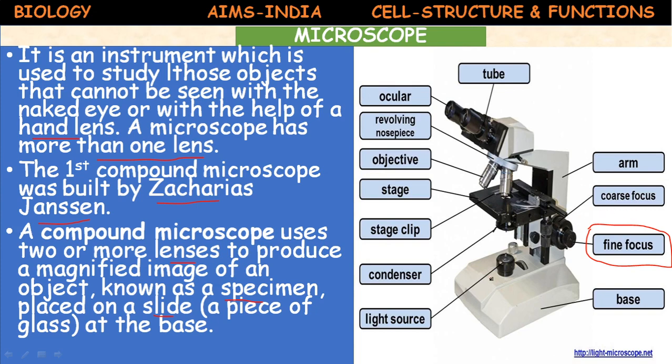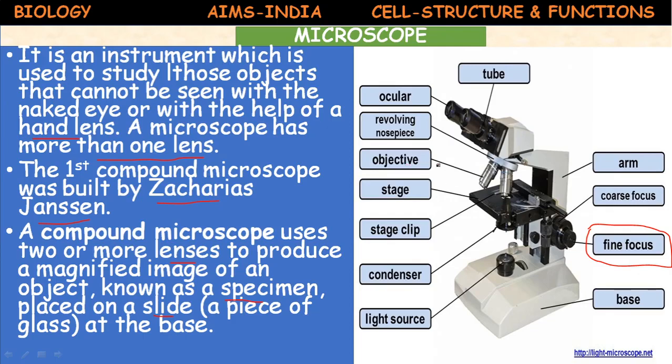This light source you need to adjust, and a condenser is present. A stage clip: after placing a slide on the stage, this clip stops the movement of the slide or cover slip. Then the arm: you need to hold the microscope here. This is the arm of the microscope.